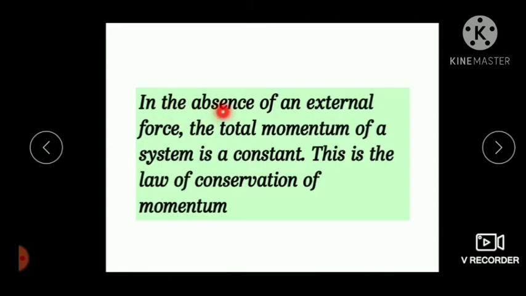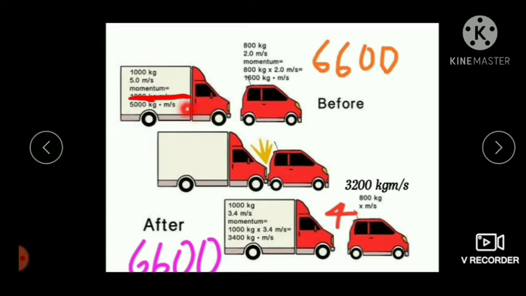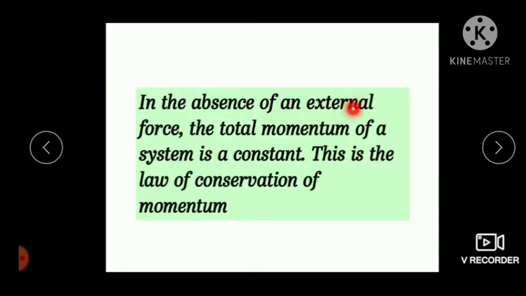So in the absence of an external force, here there is no external force acting on the car or truck, only the internal force is acting. So in the absence of an external force, the total momentum of a system is constant.